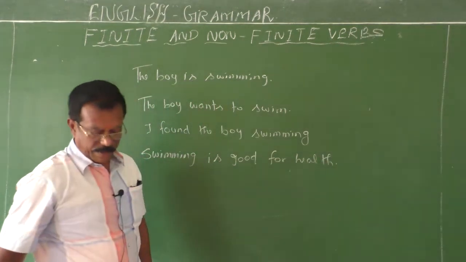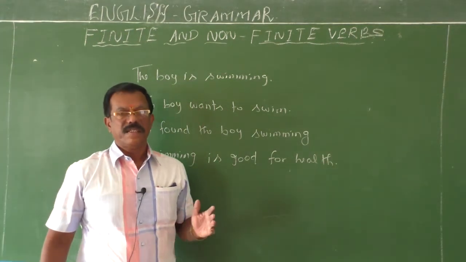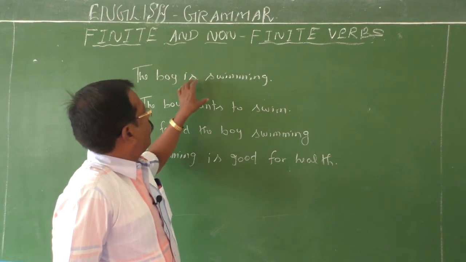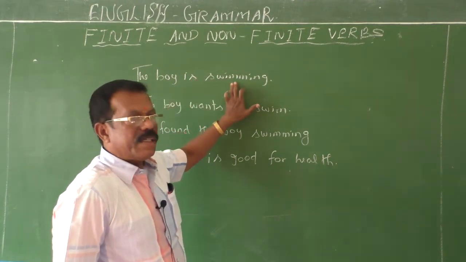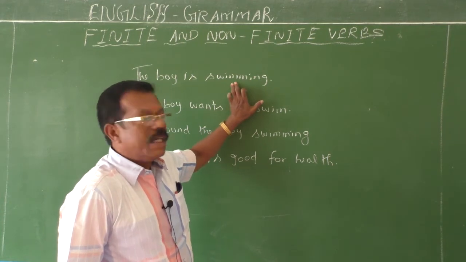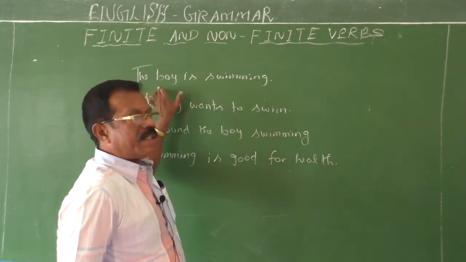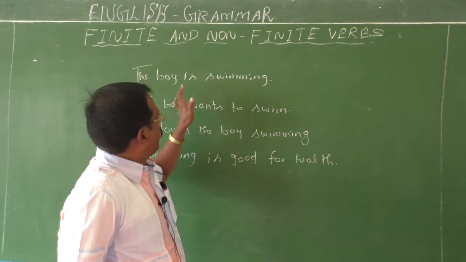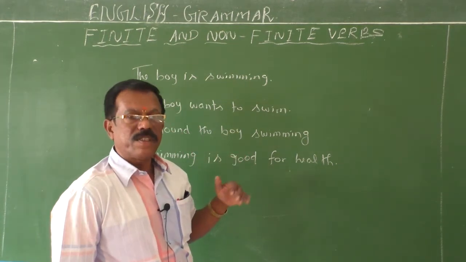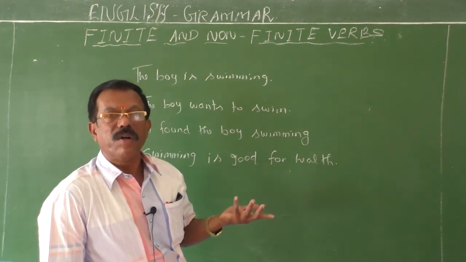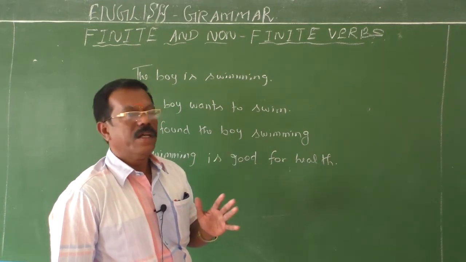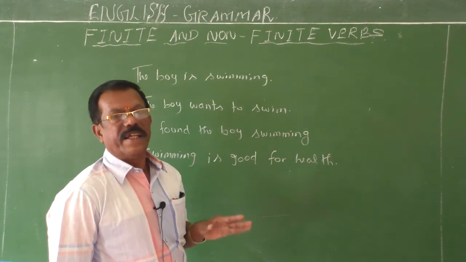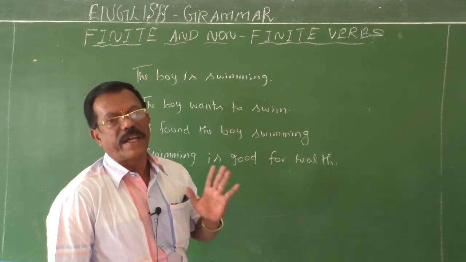Okay children, now compare all these four sentences. In the first sentence, the boy is swimming, here is swimming is a finite verb, because the subject the boy is singular, so the verb is also singular. If we use a plural subject, the boys, then the verb also changes: are swimming. So in the first sentence the verb is in the finite form.